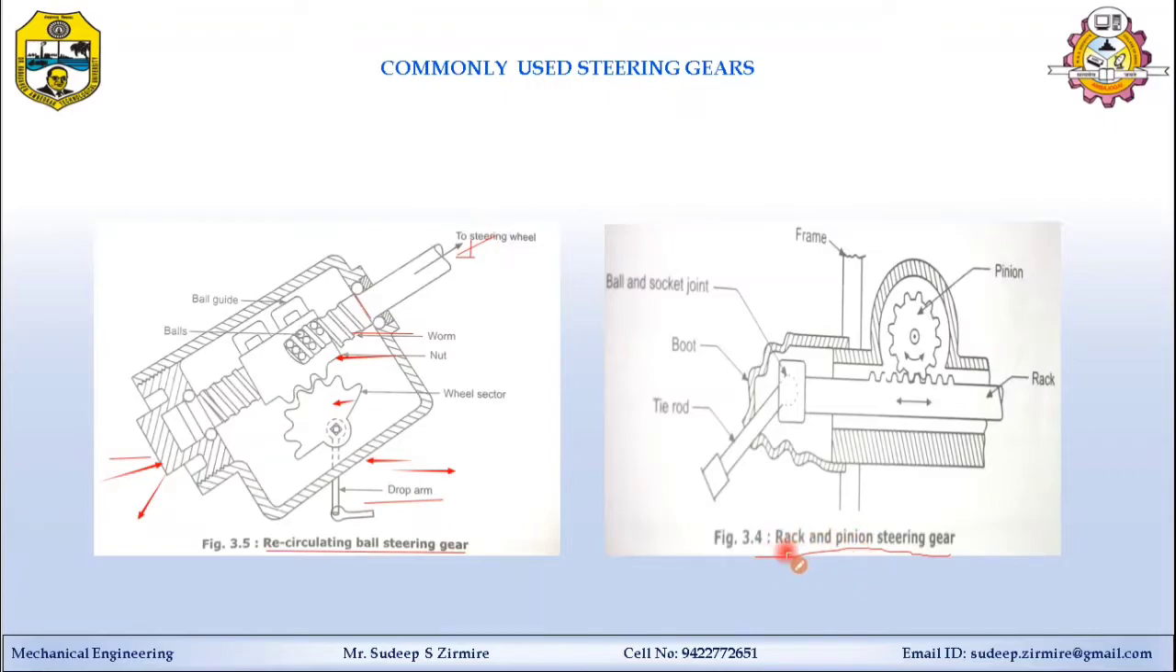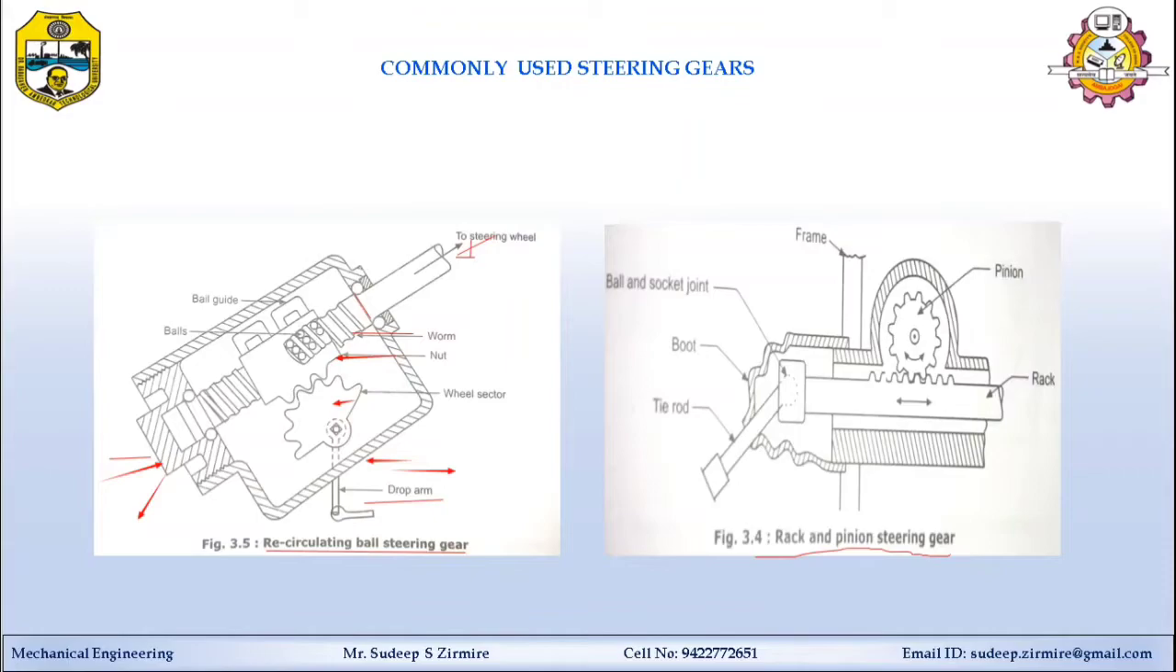Rack and pinion gear arrangement. You basically know what is the function of the pinion and what is the function of the rack. The rotary motion of the pinion is converted into longitudinal motion by the rack. It's called the rack and pinion arrangement. The same arrangement is used in the steering gear.